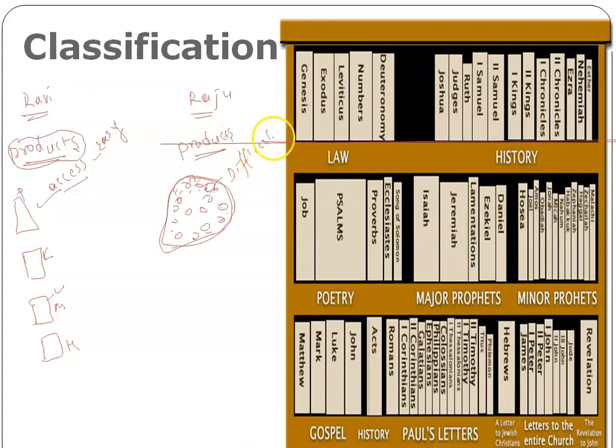What is the main difference here? Why is access becoming difficult? Because Ravi has classified his products into different groups, but Raju didn't classify them into groups. We can easily identify this as the personal care group. If you take any product from here, I can easily say this product is a personal care product.